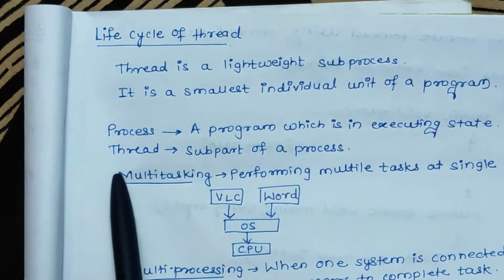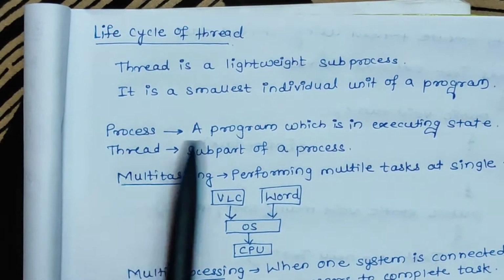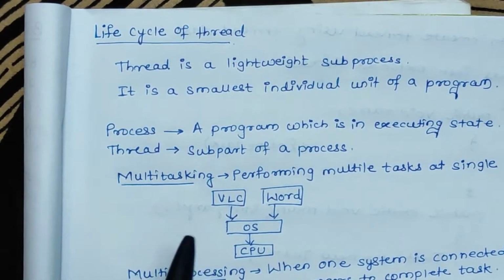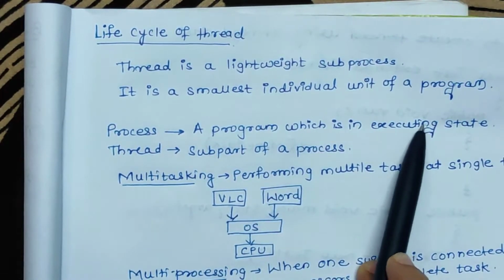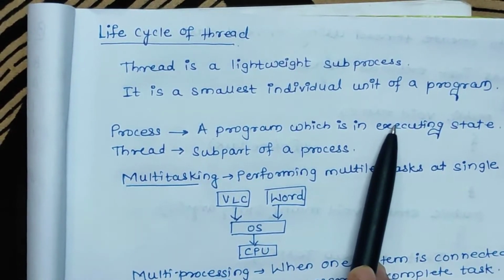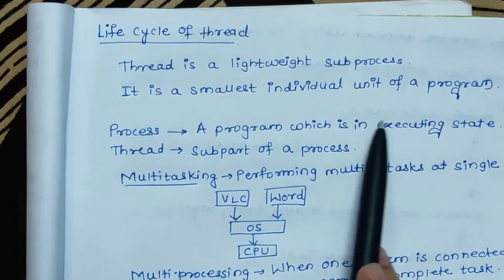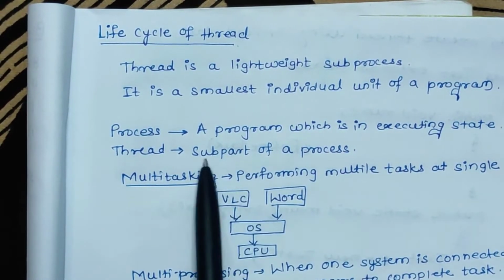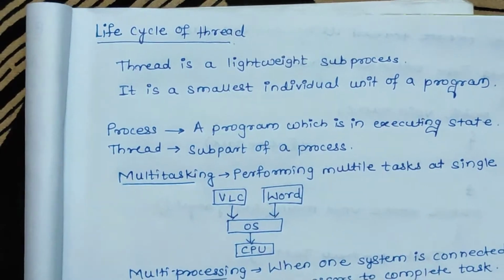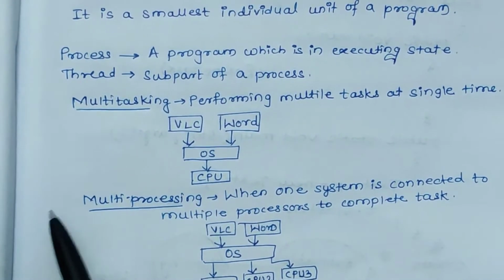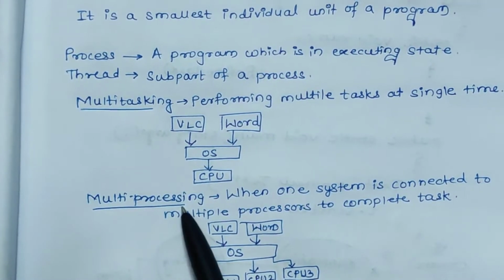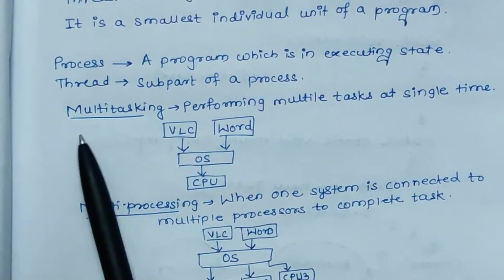First of all, we will see a difference between process and thread. A process is a program which is in executing state. So simply, whatever program is in the execution state, we call it a process, and thread is the smallest, or we can say, subpart of a process. Now we will discuss some terms which are basically used: multitasking, multiprocessing, and multi-threading.